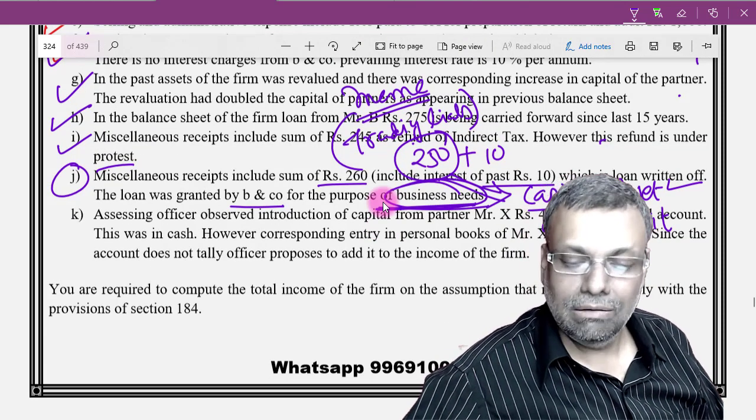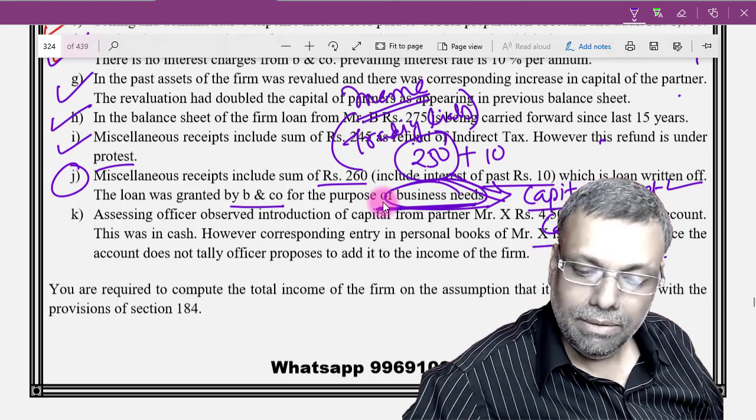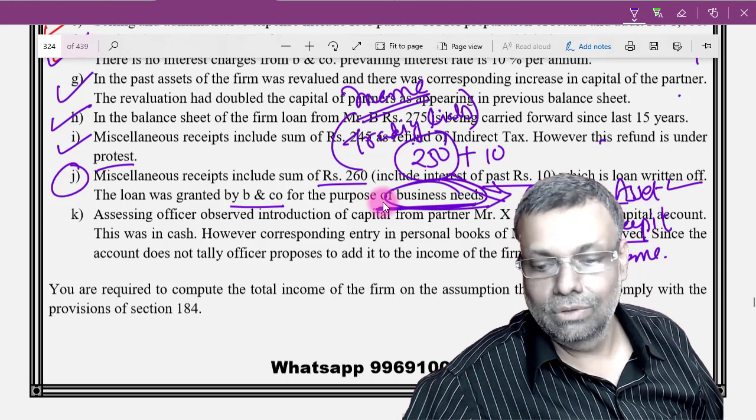Okay, so I will say that this is not an income. This is not an income. So I will say minus 250. Like this, I can do the adjustment.